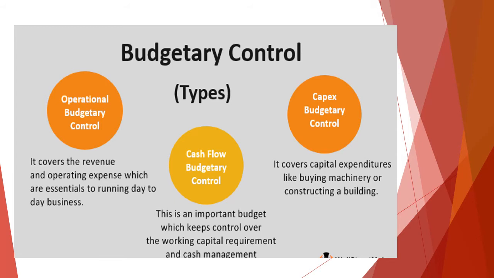So in order to operate the business daily, we need revenue, so it is covering all the revenue and all the expenditures. This is with respect to revenue expenditure. In case of capex, we talk about capital expenditure, like a one-time investment such as a building or machinery purchase. All these are capital in nature, and revenue expenditure is always recurring, and capital expenditure is non-recurring.